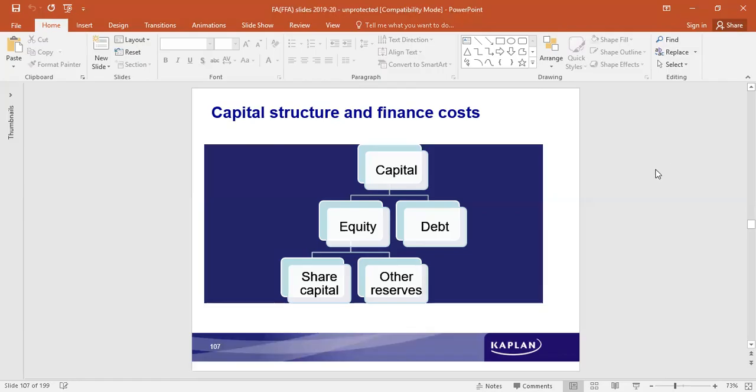The other day, before we ended the class, we started with this topic called capital structure and finance cost. The discussion also took place on what are, broadly speaking, the different types of capital. There are two types of capital. One is capital raised from the owners, called equity, and capital raised from outsiders is called debt. The attributes also we looked into, in terms of cost and in terms of risk.